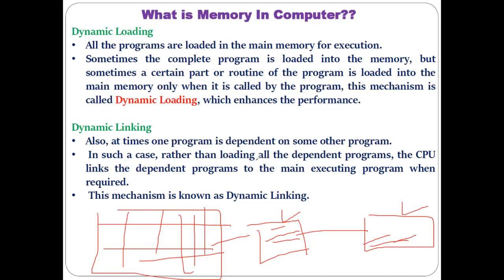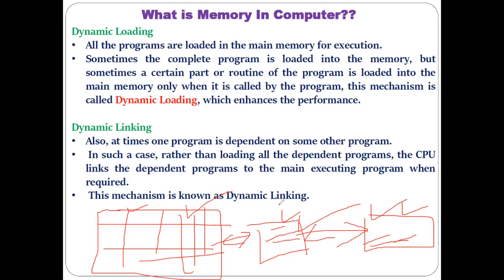As I mentioned, rather than loading all the dependent programs, the CPU links the dependent programs to the main executing program. Means if we consider all these small programs as dependent programs on this main program, then the CPU first loads this main program, and then the CPU links these dependent programs to the main program. What is linking of dependent programs with the main program?